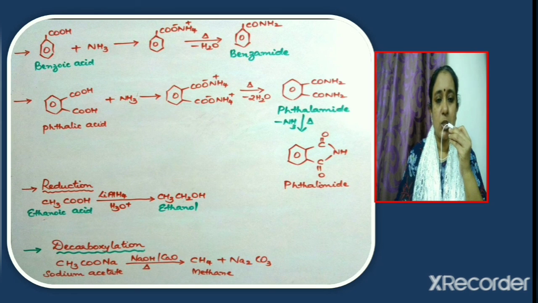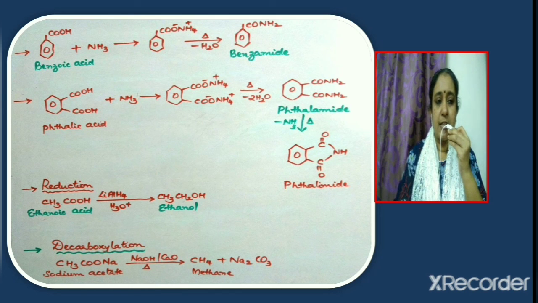Now consider the next equation. Here phthalic acid, a dicarboxylic acid, reacts with ammonia to give the ammonium salt of phthalic acid, which when heated eliminates two molecules of water to give the product phthalamide. Phthalamide when heated eliminates a molecule of ammonia and gives phthalimide. Phthalimide is the compound which is used in Gabriel's phthalimide synthesis. It is used for the preparation of primary amines. So phthalimide is thus obtained from phthalic acid.